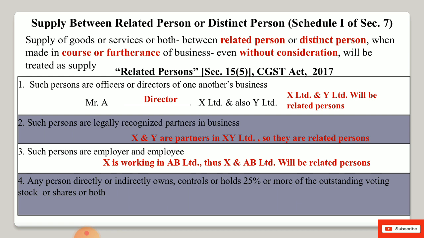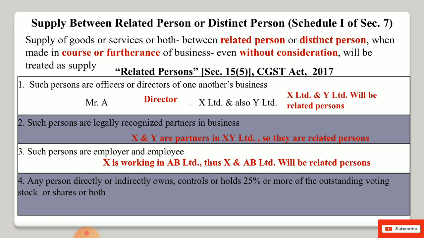But one point here we need to remember: any consideration that is related with the pure employment relationship of employer and employee will not be treated as a taxable event under GST. That will not come under the scope of supply. Suppose an employee is providing services to employer and in return receives consideration, on that consideration GST will not be applicable.